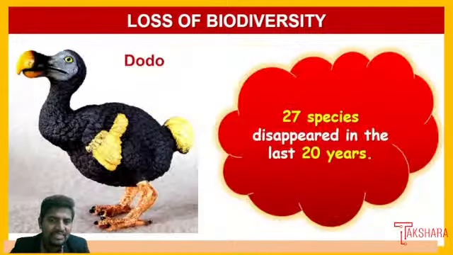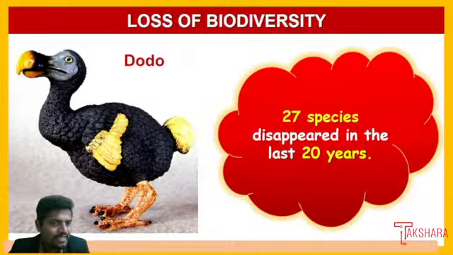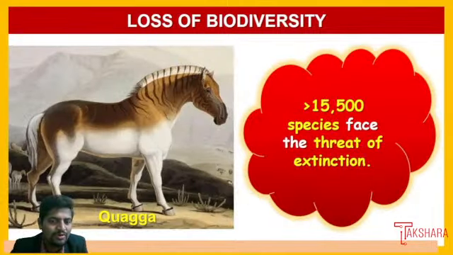Now, example number two. Taking the dodo as an example, nearly 27 species have disappeared in the last 20 years. If you look back and take the count of 20 years, nearly 27 species have completely disappeared, they have become extinct. They have also given one example, the dodo.